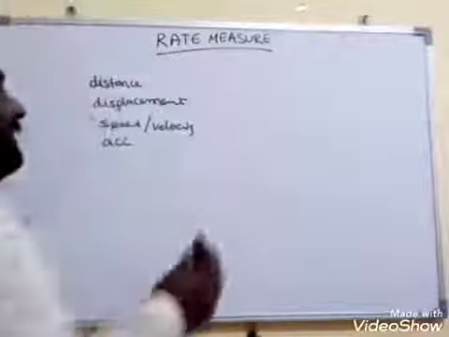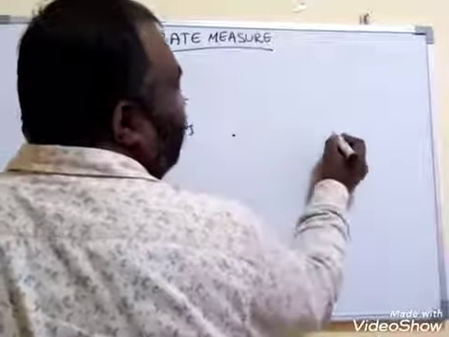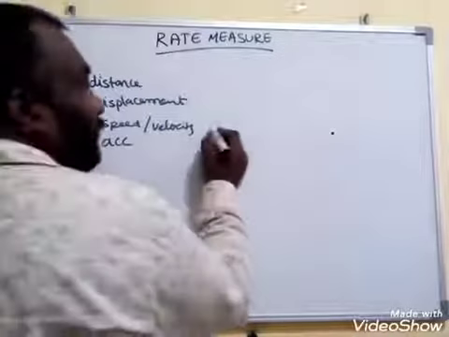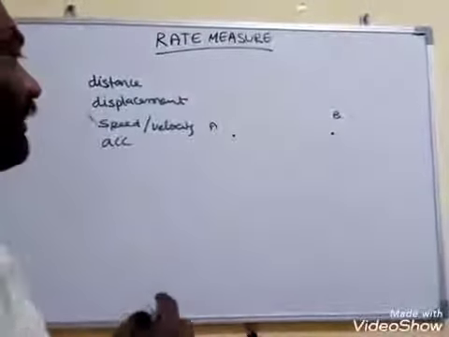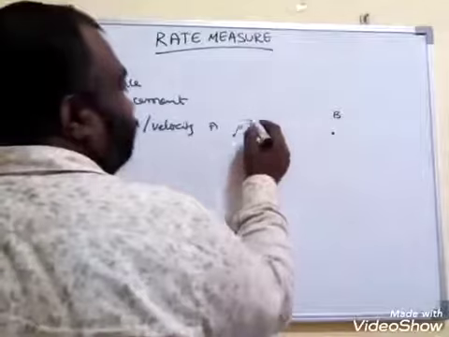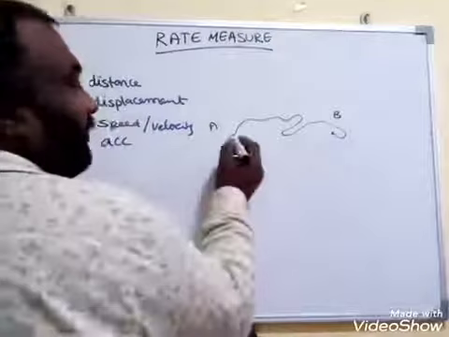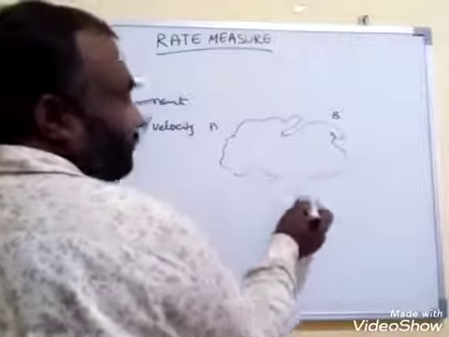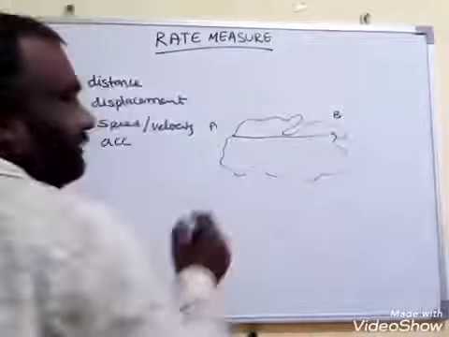Here I wrote two words, distance and displacement. What is the distance and what is the displacement? For example, there are two points, and a body travels from point A to point B. It started here, came here and reached here. Another particle started here, came like this and reached. Another particle traveled like this.